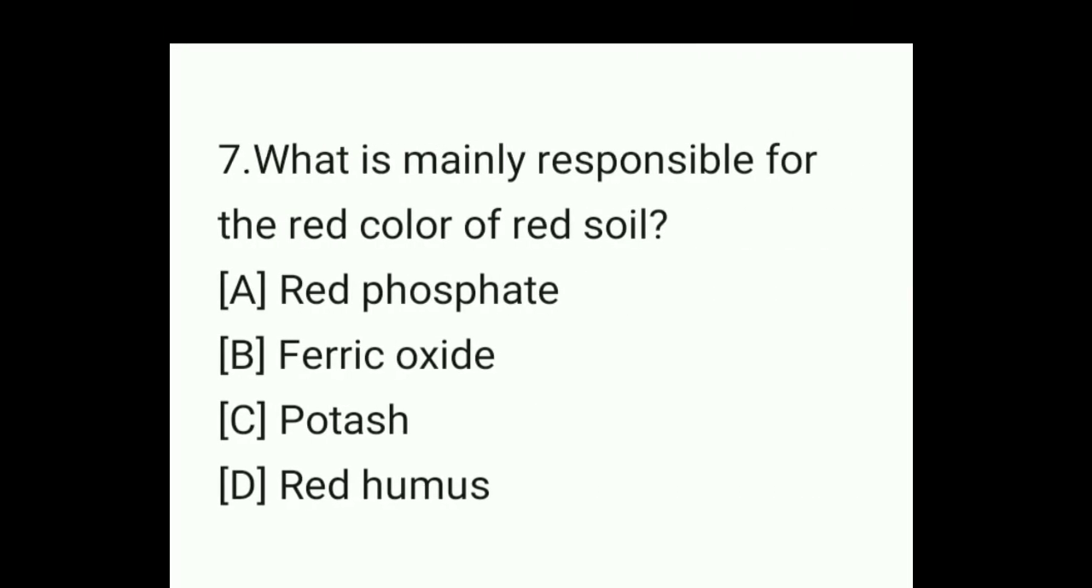So move on to the next question, question number 7. What is mainly responsible for the red color of the red soil? Option A, red phosphate, option B, ferric oxide, option C, potash, and option D, red humus. So what will be the answer here? The answer will be ferric oxide. All of you know ferric oxide is responsible for the red color of the red soil.